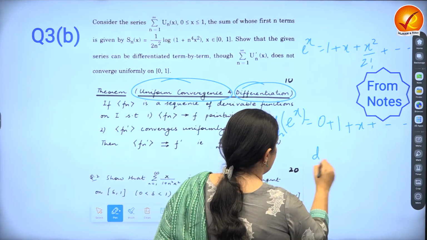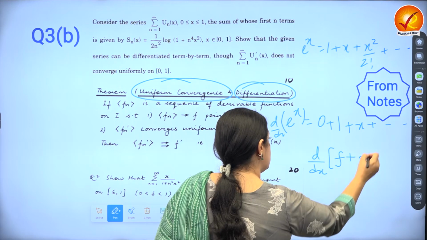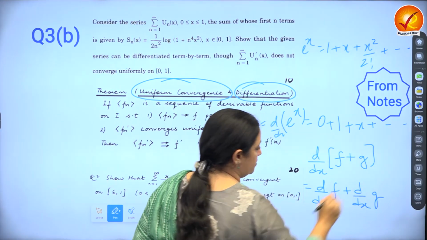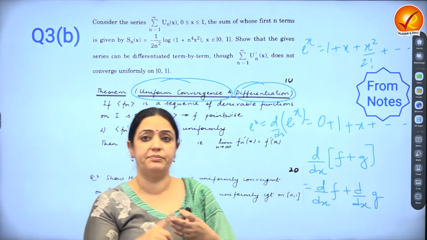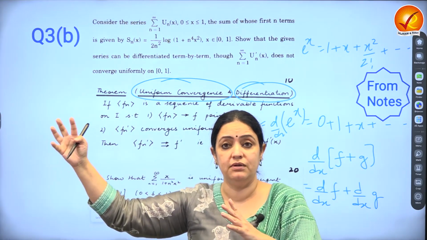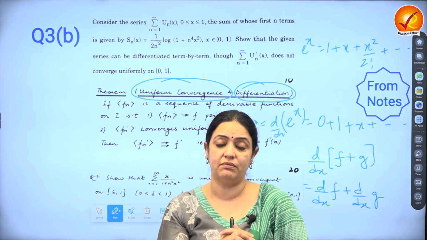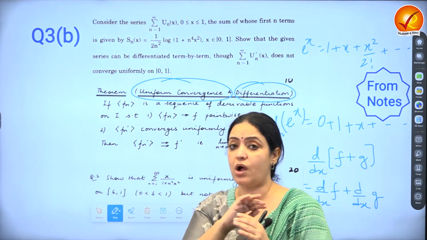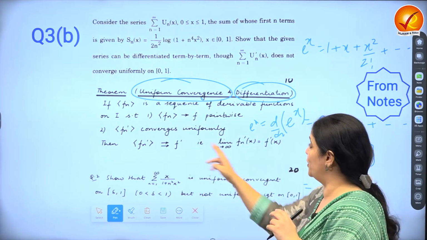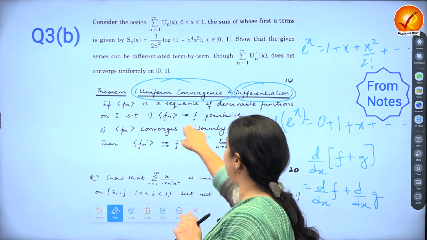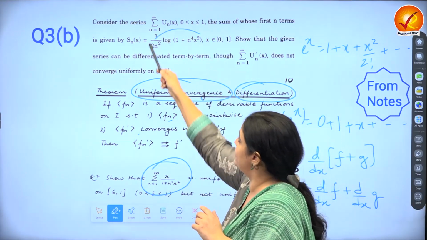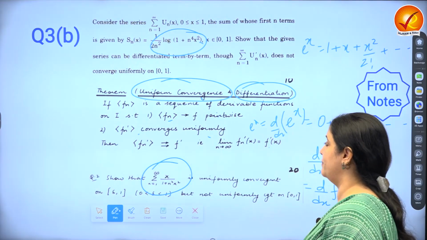We know what d by dx of f plus g is. It is d by dx of f plus d by dx of g. So this can be extended to 3, it can be extended to n. But I hope all of you know that things cannot be extended to infinity without compromising on something. And so when you take it to infinity, you can't always differentiate term by term. You can differentiate only when there's uniform convergence. And we've written the theorem where you can show that the fn dash converges uniformly, converges pointwise, and what is the behavior. And in a similar kind of way, you can see at least the algebraic term pretty much matching with it.